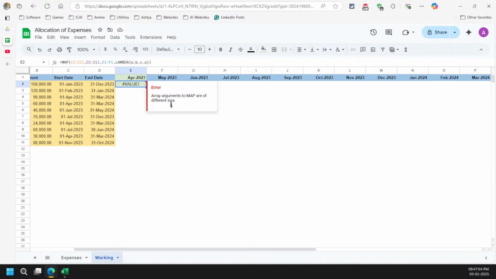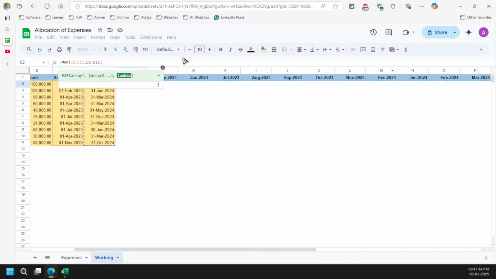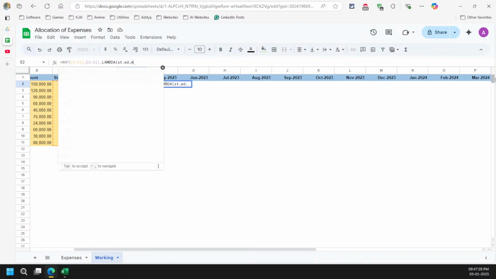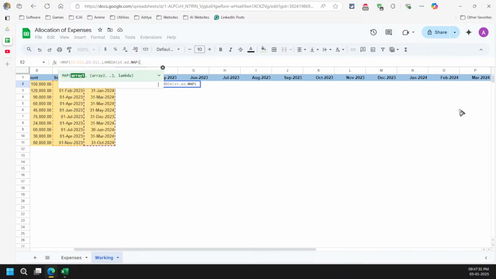Instead of just simply saying the NA part, they will just say, okay, give me the proper arrays. So that's the reason I actually cannot provide the dates part here. So instead, what I will be doing here is starting with lambda, start date, my end date, and then I will again use a map function here to spill these many calculations as well.